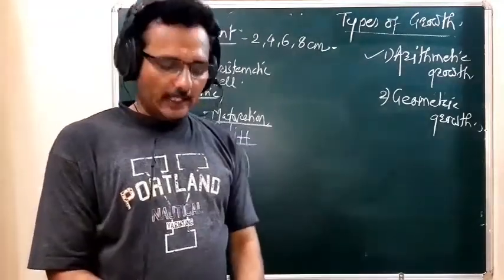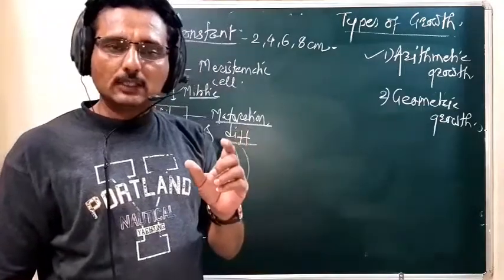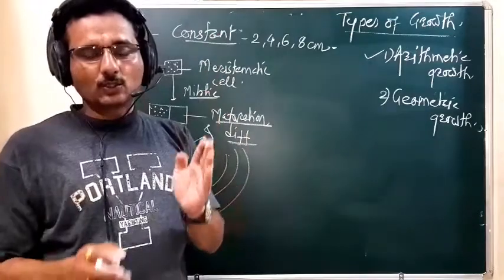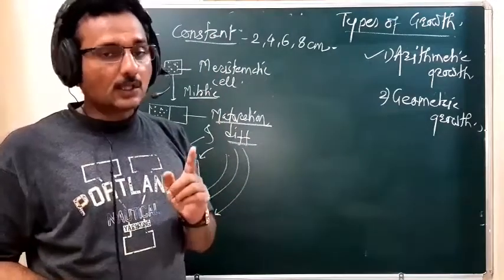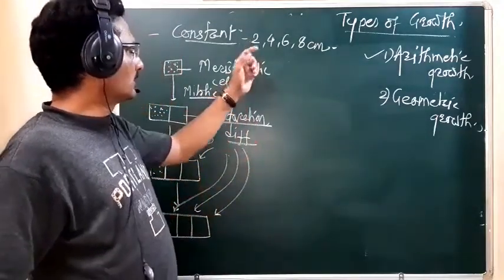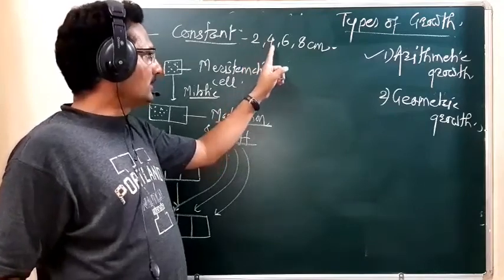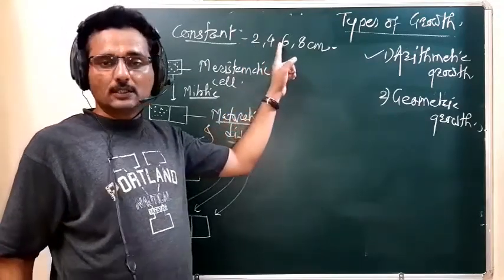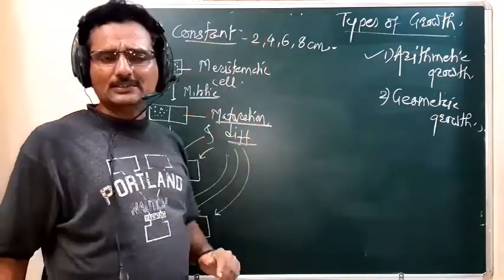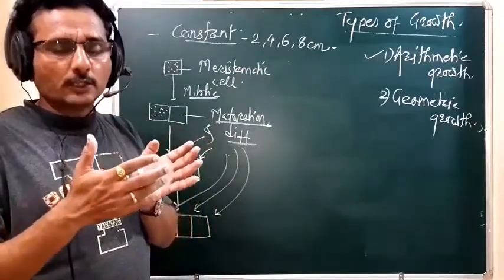Because of such a type of growth, that particular plant part shows continuous growth, and that growth is constant. Initially the height is 2 centimeter, followed by 4 centimeter, then 8 centimeter, then the next number, 10 centimeter, like this way, in the length of the growing root.